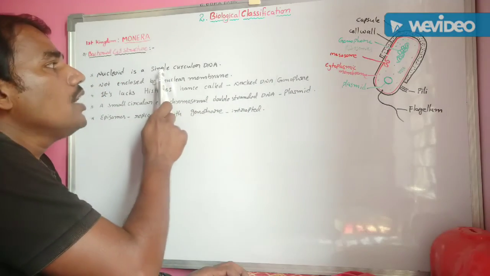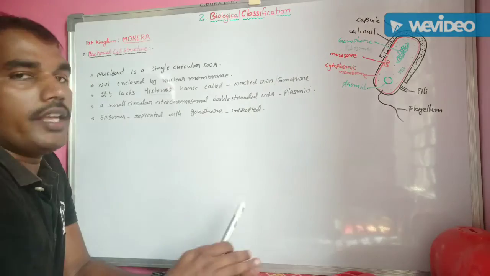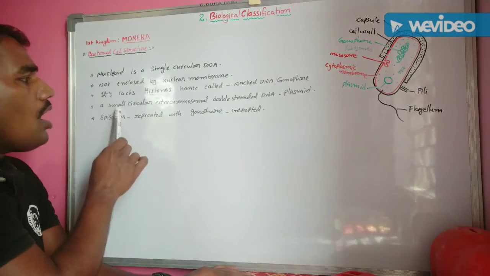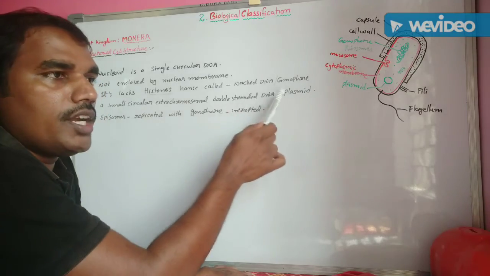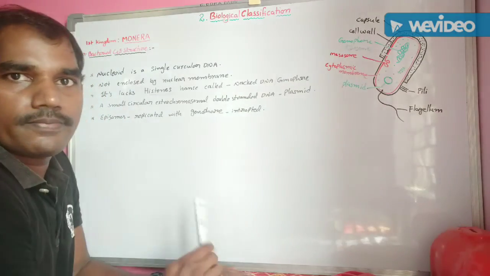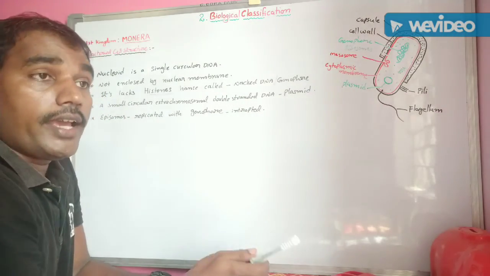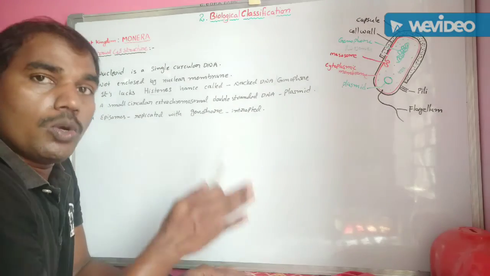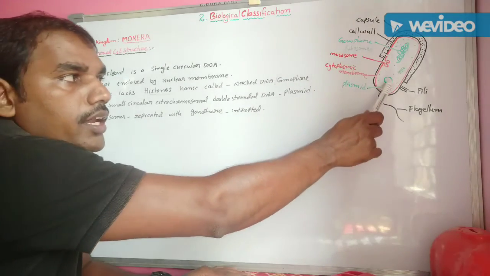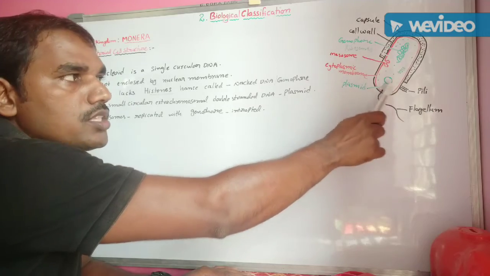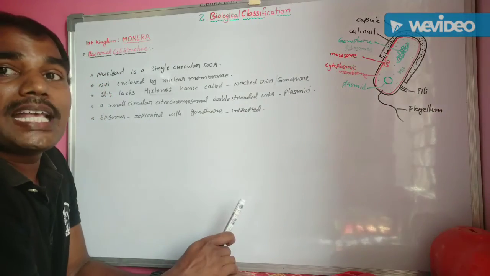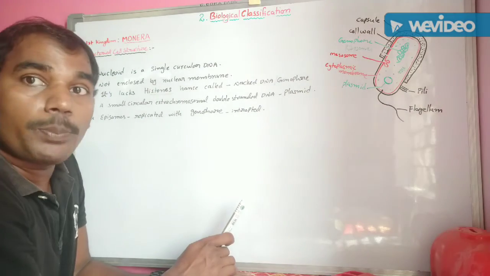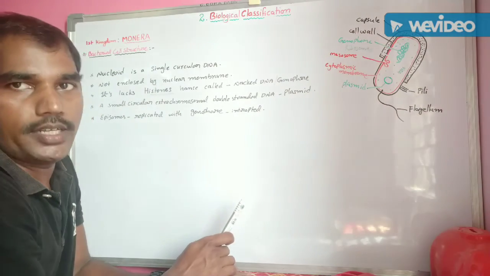Next one, in addition to this genophore, this bacterial chromosome, this naked DNA, this single circular DNA, a small extra chromosomal circular double stranded DNA is present. It is called plasmid, not plastid, plasmid.